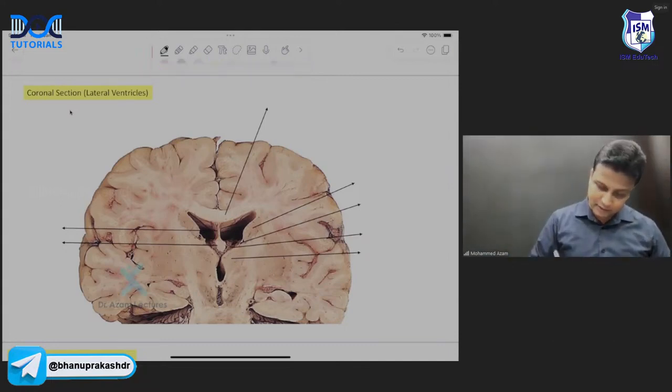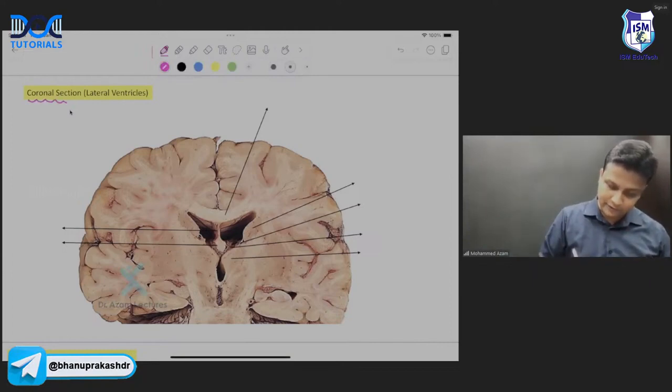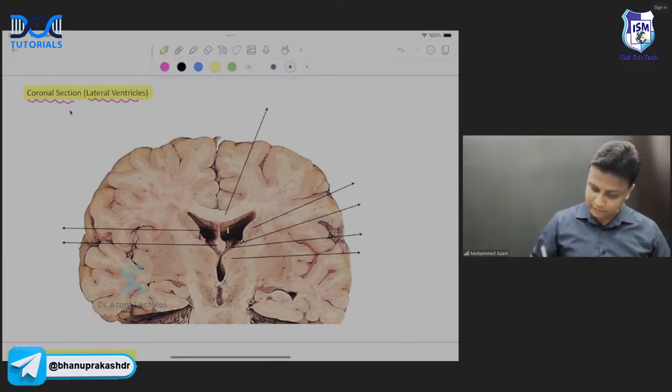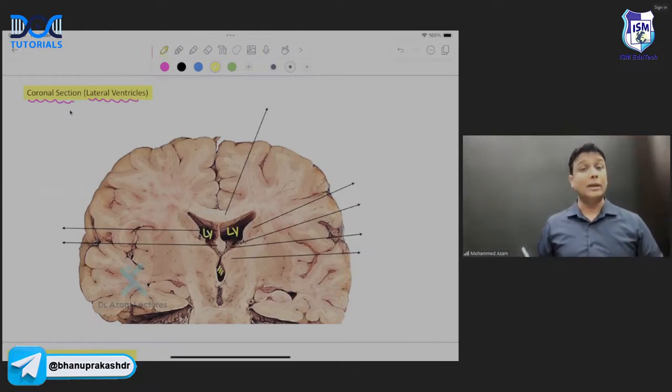And as you can see here in the coronal section itself, we are going to discuss the lateral ventricle also. So in this diagram, this one here will be the lateral ventricle, and this is another lateral ventricle. Both the lateral ventricles will open into the third ventricle, sir, with the help of an opening known as the foramen of Monro.